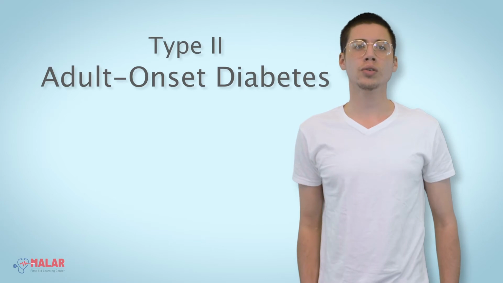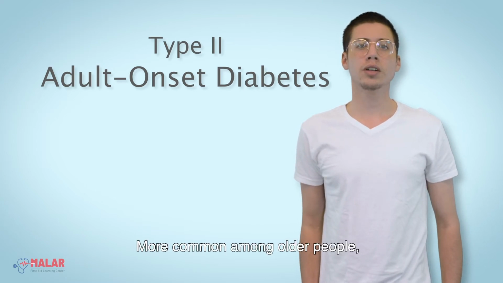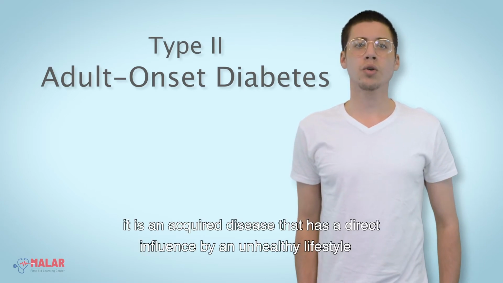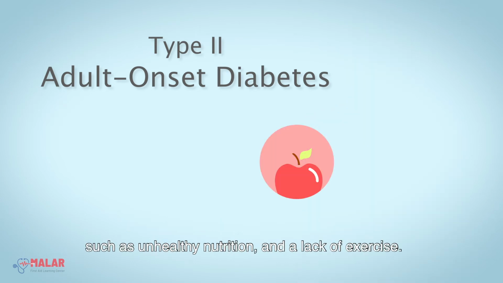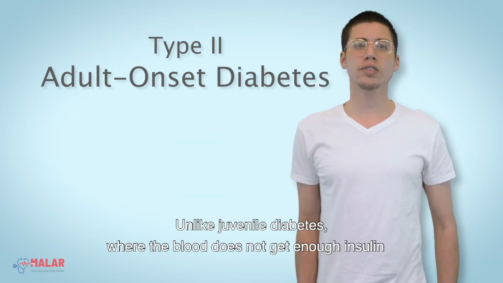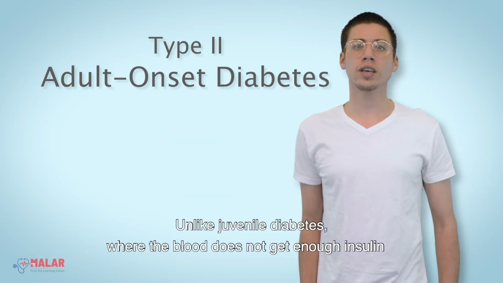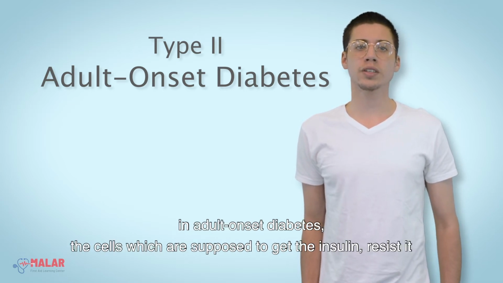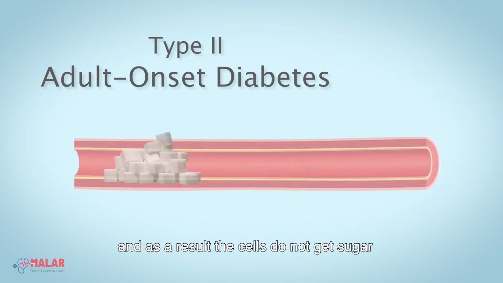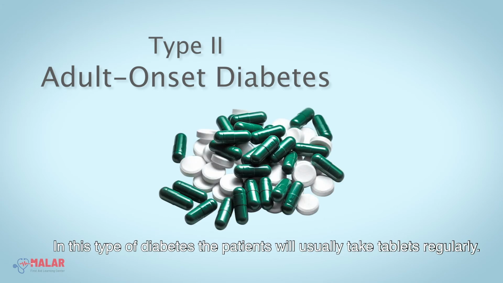Type 2, adult-onset diabetes, is more common among older people. This is an acquired disease that is directly influenced by unhealthy lifestyles such as unhealthy nutrition and a lack of exercise. Unlike juvenile diabetes, where the blood does not get enough insulin, in adult-onset diabetes the cells which are supposed to get the insulin resist it, and as a result the cells do not get enough sugar. In this type of diabetes, the patient usually takes tablets regularly.